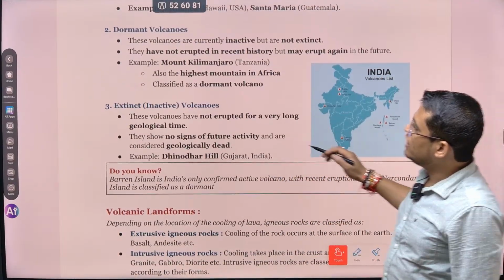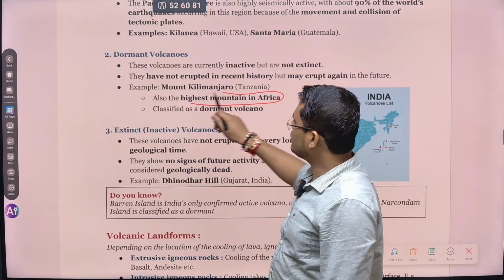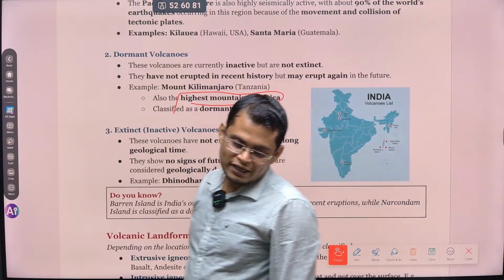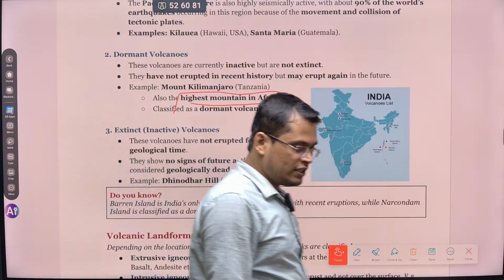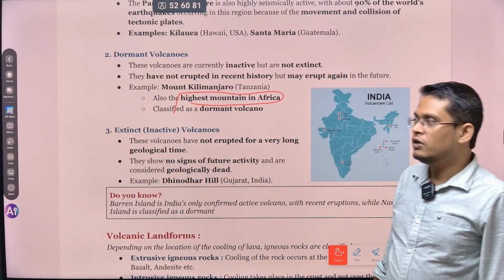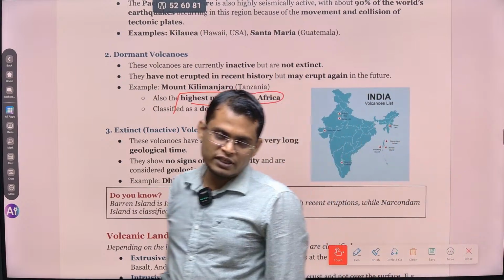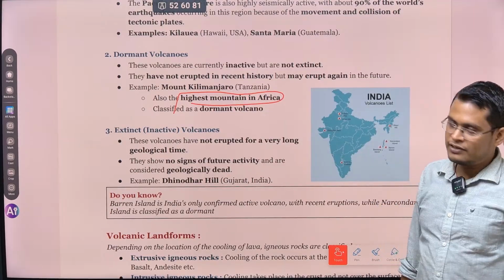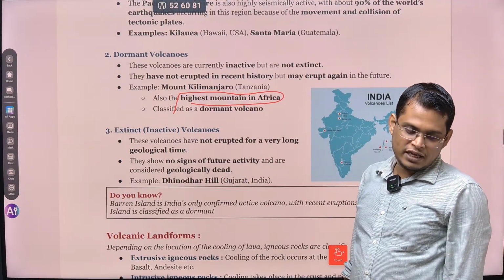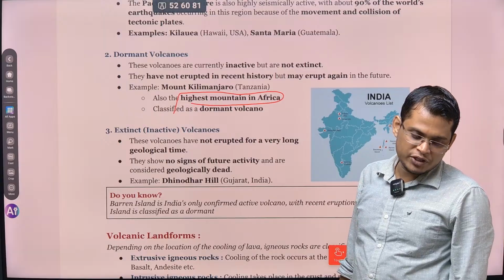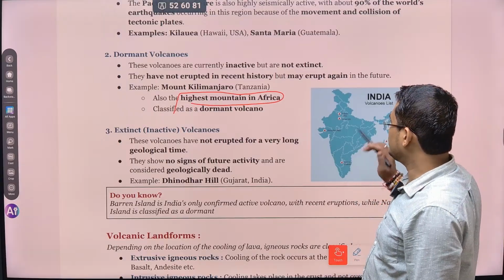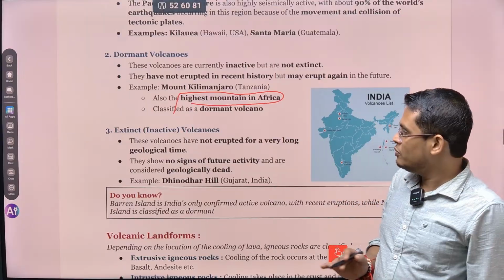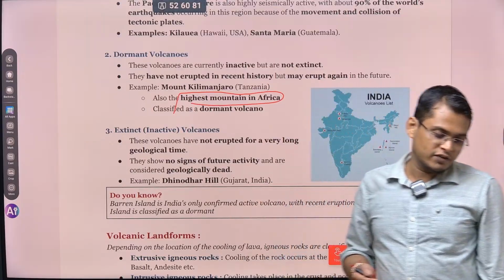Okay, so this is also the highest mountain of Africa. There can be a match the following type question: which is the highest mountain of Asia, which is the highest peak of North America, highest peak of South America, highest peak of Africa. They will tell you to match the following, or tell you how many of the above are correct. So you have to understand that. That is the reason while studying you have to understand what kind of question can be possible, otherwise it's very difficult if you are not linking your study with examination.